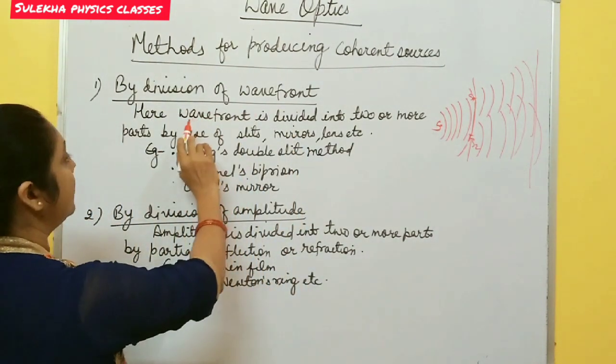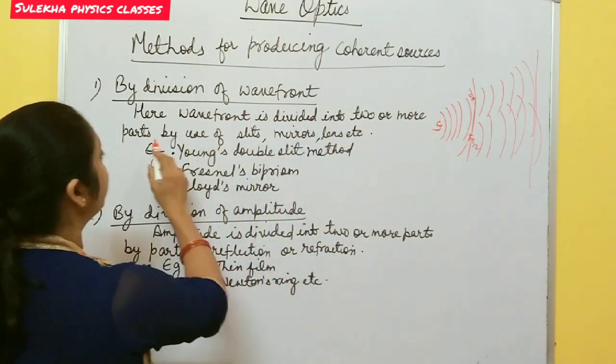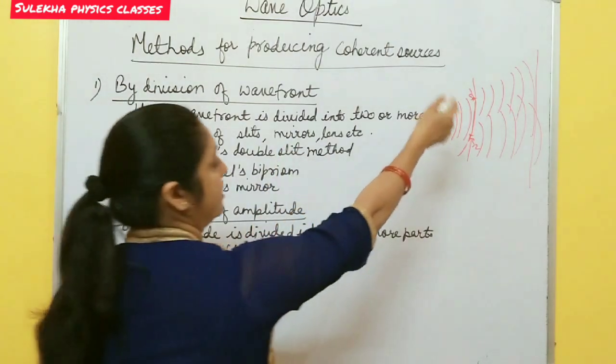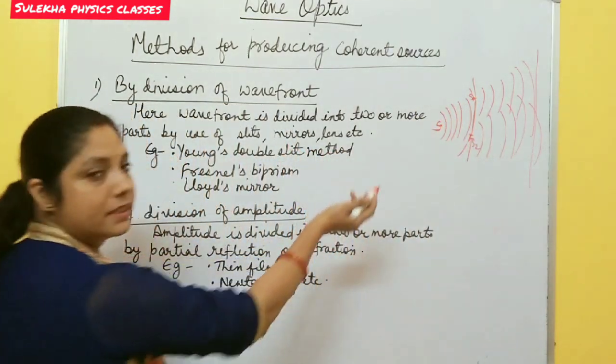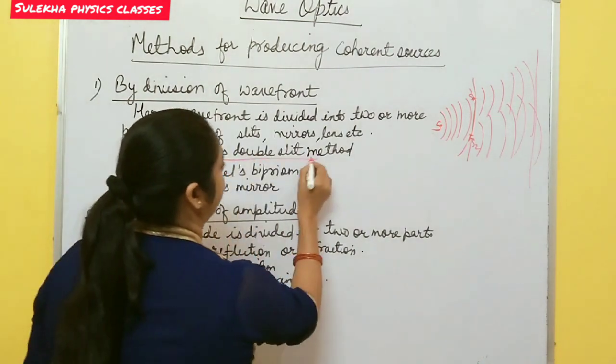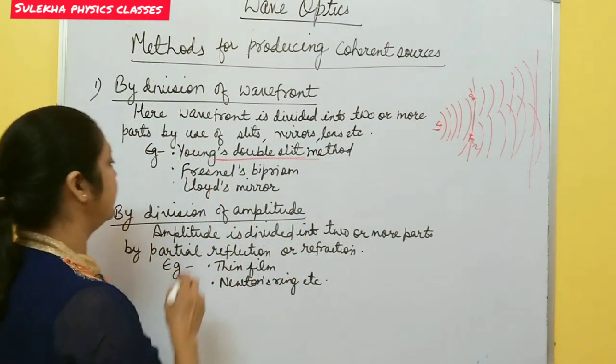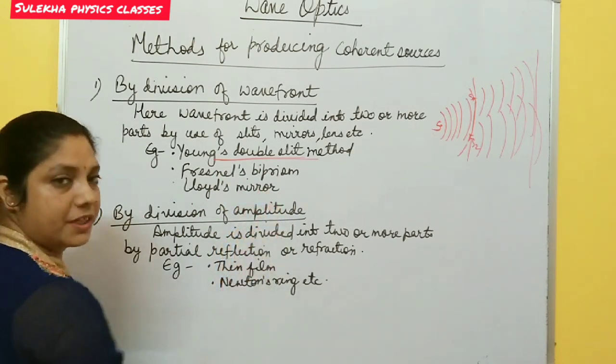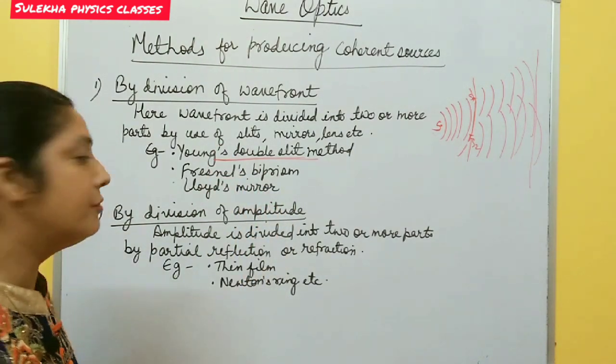So in this one you write: wavefront is divided into two or more parts by use of slits, mirrors, lenses, etc. Example: Young's double slit, which is in our syllabus. We will discuss it after this. Then Fresnel's biprism and Lloyd's mirror are all examples of division of wavefront.